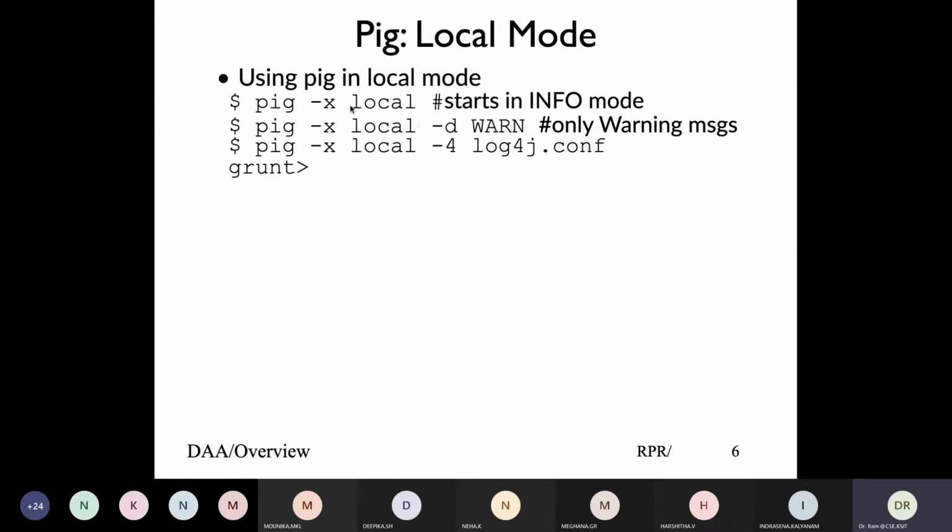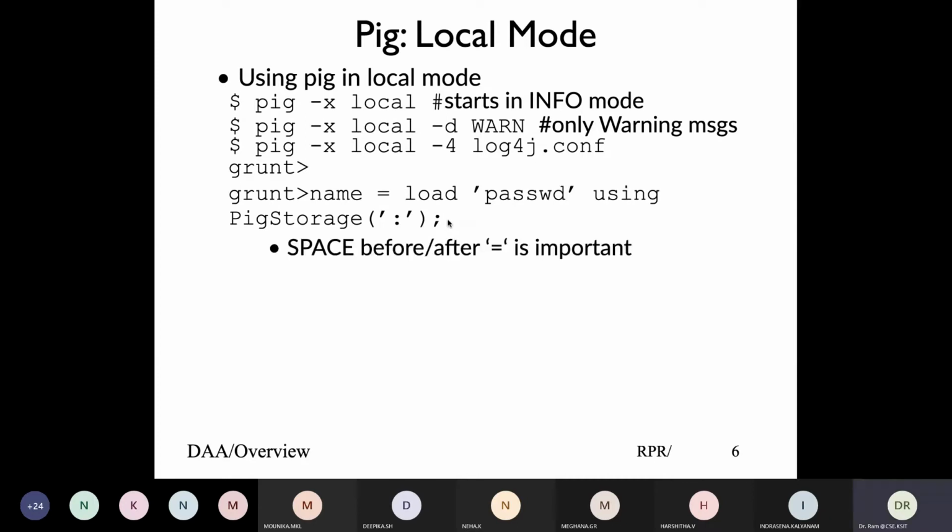Once you run pig, this is all interactive mode because we're not running any script. So you'll get a prompt, grunt, and then you run individual commands. I'll follow the example given in the book. It's loading a password file. So the syntax: name, load password file, the content of the password file, with fields separated by a colon. And the semicolon is important at the end. I also figured out that a space before and after the equal sign is equally important. Otherwise, it at times may give you an error.